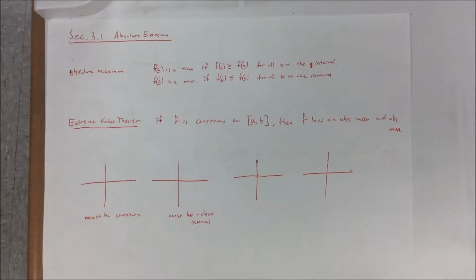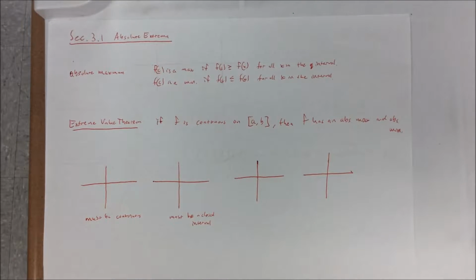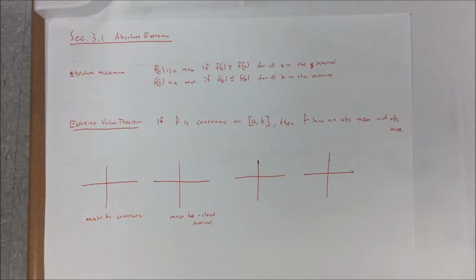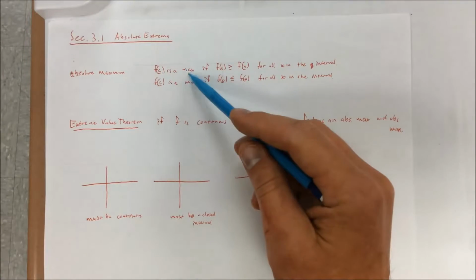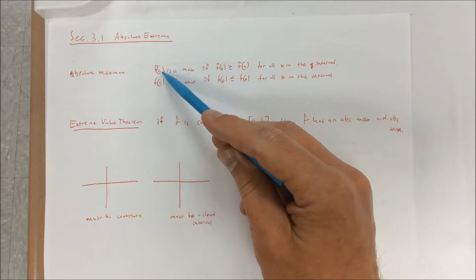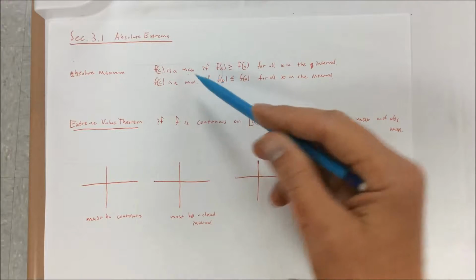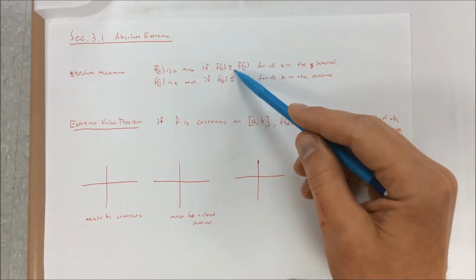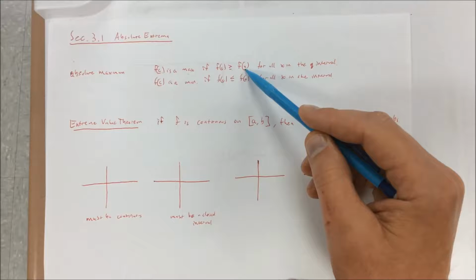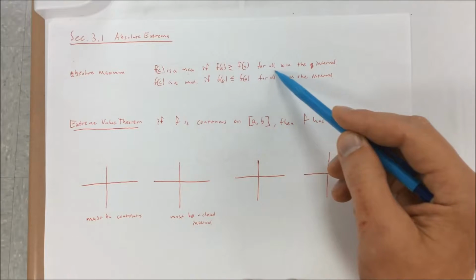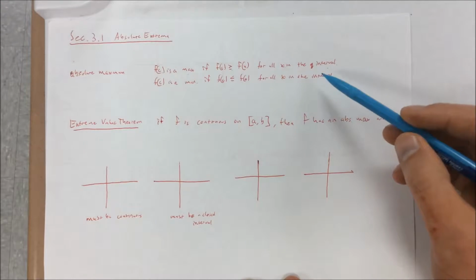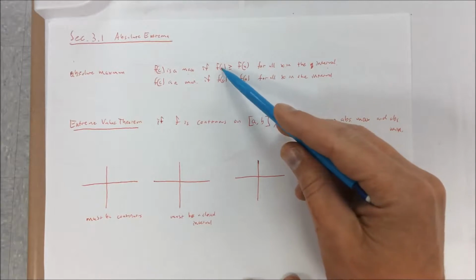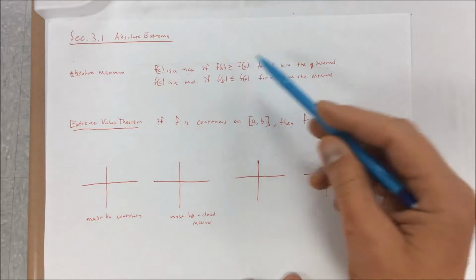Section 3.1, Absolute Extrema. You can have an absolute maximum, or an absolute minimum. f of c, that's the y value, is a maximum if that y value is greater than or equal to all the other y values for x in an interval. Please note, it says greater than or equal to. All right?